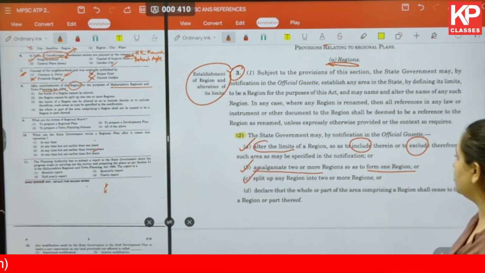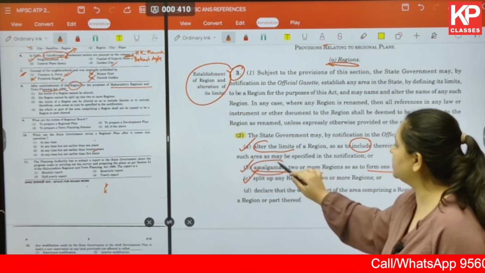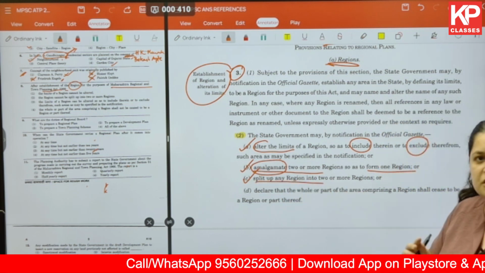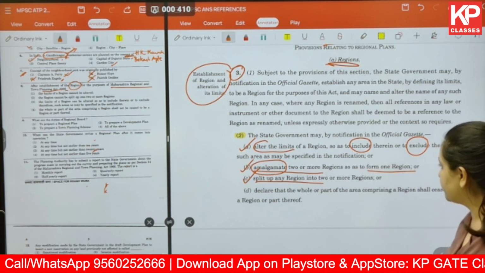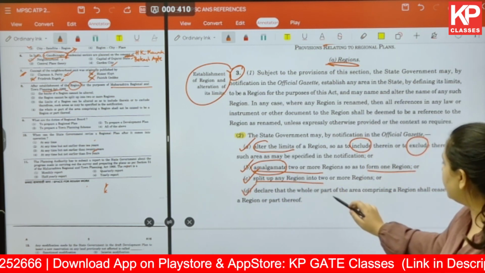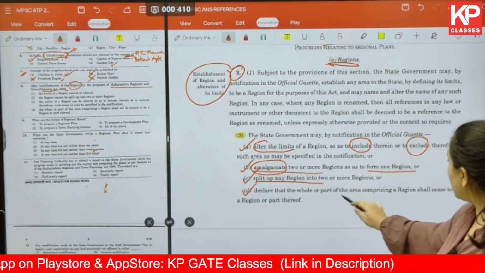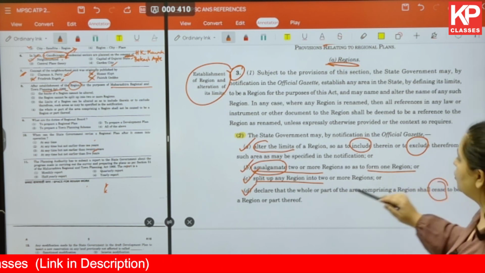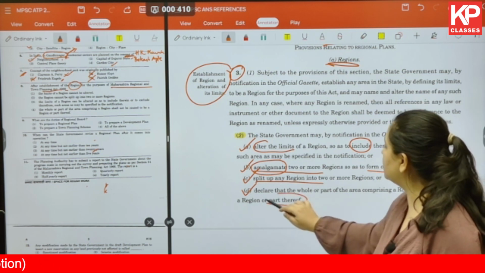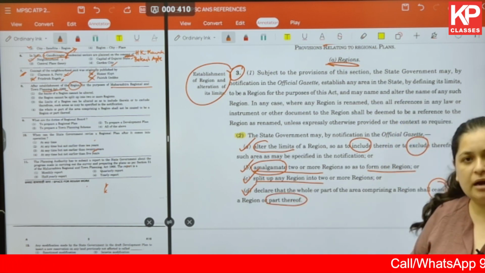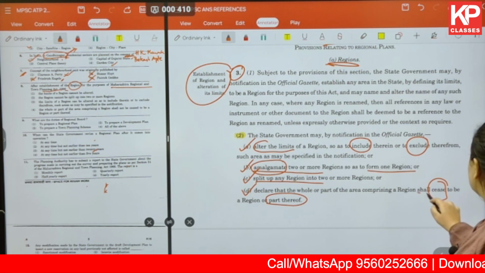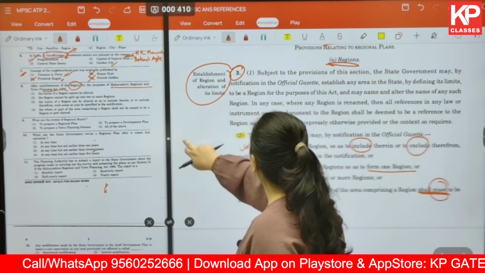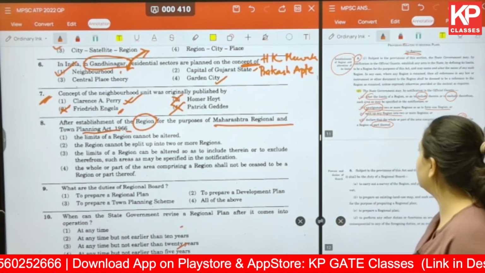Split up any region into two or more. So here we are talking about amalgamation of more regions into one. Here we are talking about splitting of any one region into two or more. The third one is declare that the whole or part of the area comprising of a region shall cease to be a region or part thereof. So any region or a part of that particular region shall cease to be a region. Okay, discontinue to be a region. So all of these provisions have already been given in this particular section.